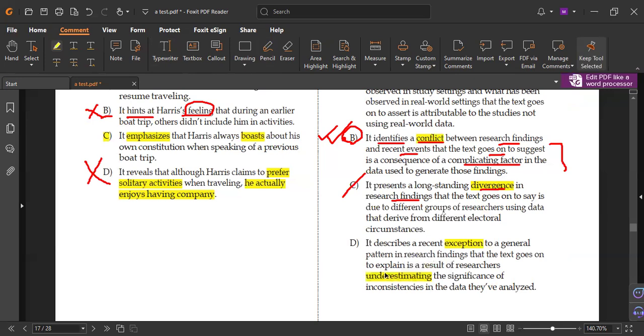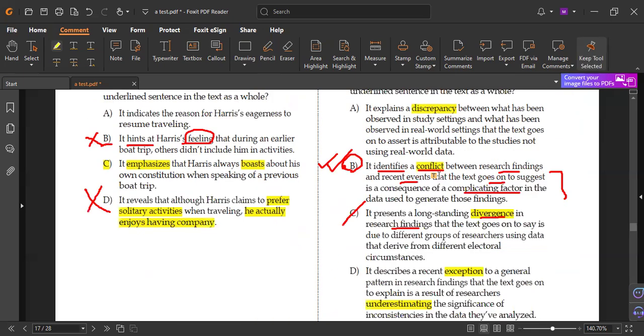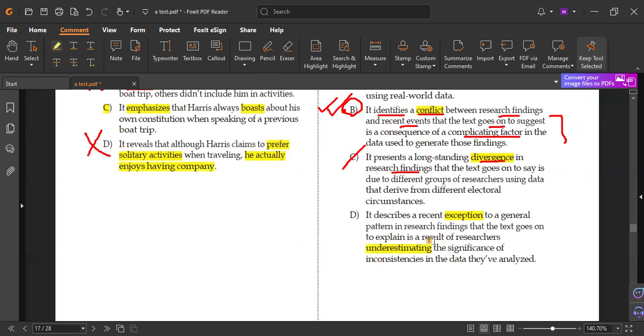Do we have any idea to say the researchers underestimate, ignore, or discount, or they disrespect the findings? We don't have that. So letter D will give you ideas not mentioned. So letter D is wrong.